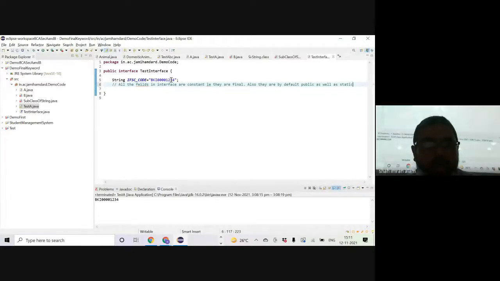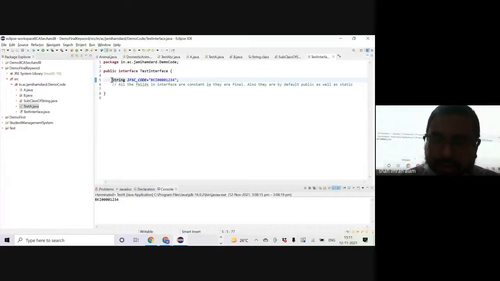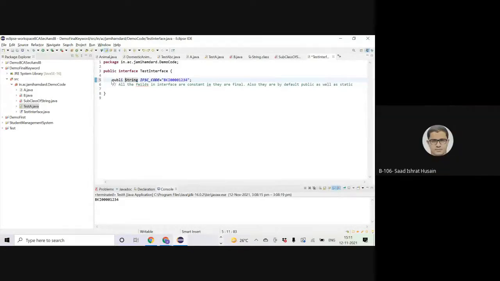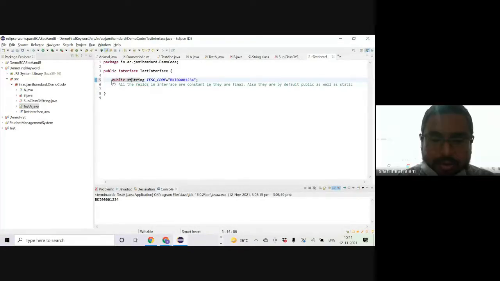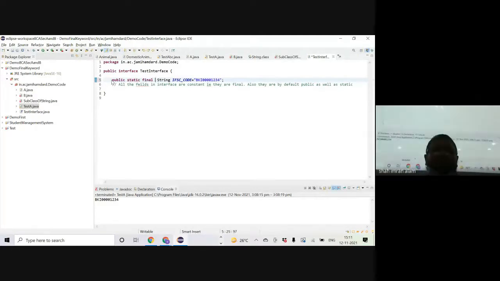Okay? So whether I choose to write public, static, and final before this variable name, or whether I do not write, by default it is public, static, and final. Okay?